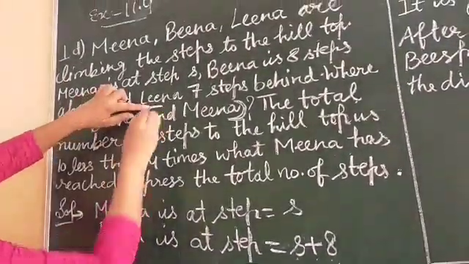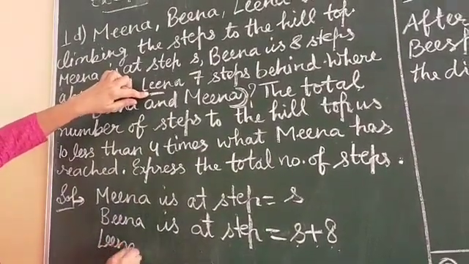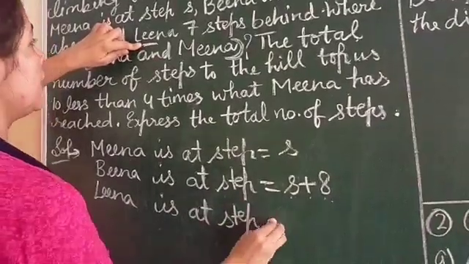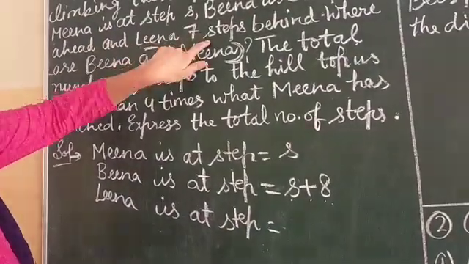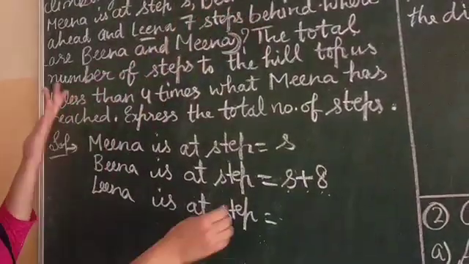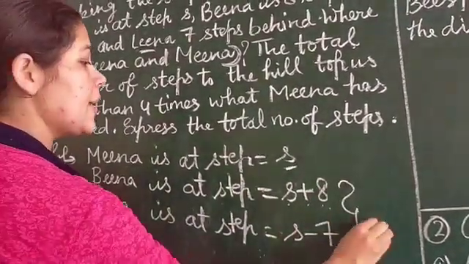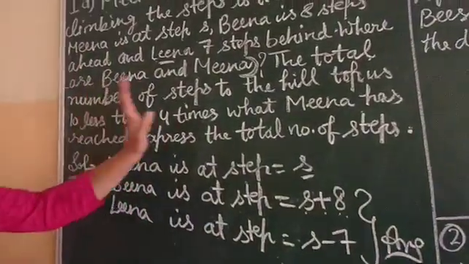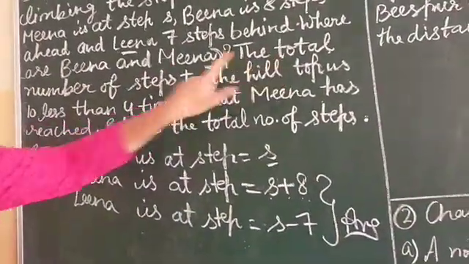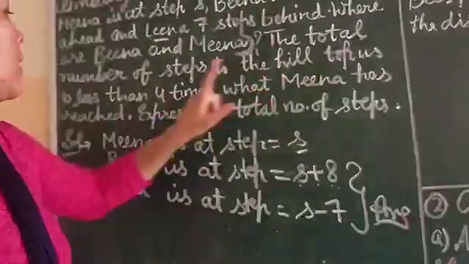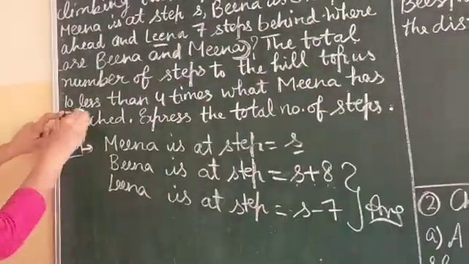Now next is Leena. Leena is at step. Now where is Leena? Leena is 7 steps behind. Leena पीछे है, तो we will subtract S minus 7. ठीक है? Now next line, it is given the total number of steps to the hilltop is 10 less